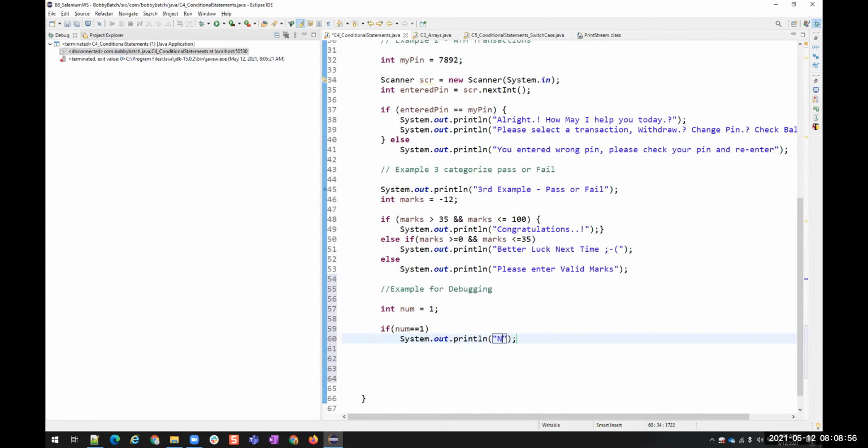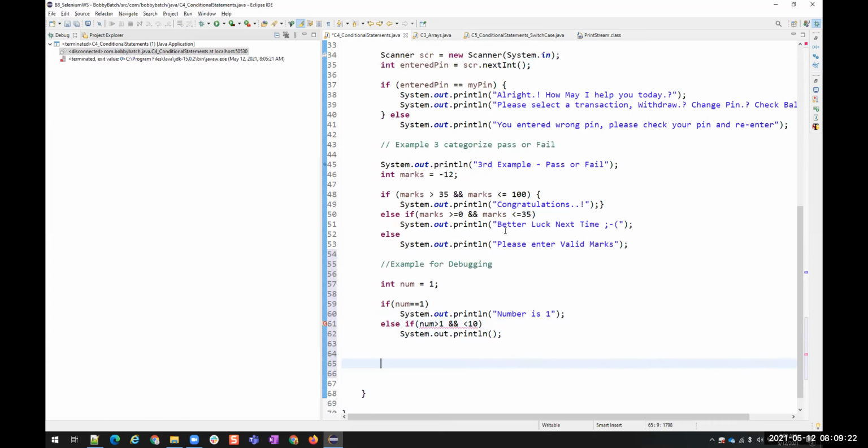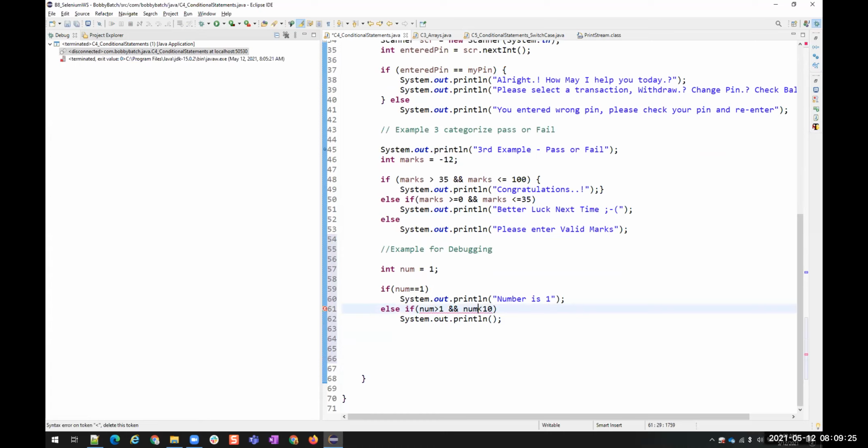1. Okay. Else if number is greater than 1 and less than 10. Oh, sorry. Here it is not AND, it's ampersand. That AND we use in VB scripting. So I also work on VB scripting. So that is why I wrote literal AND. Okay, but here in Java we have to use double ampersand.